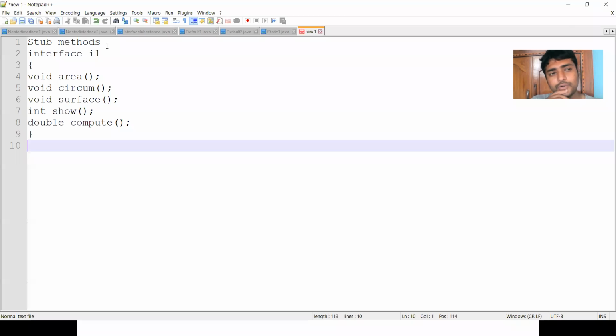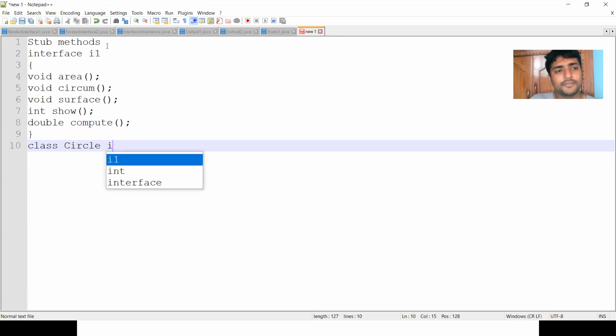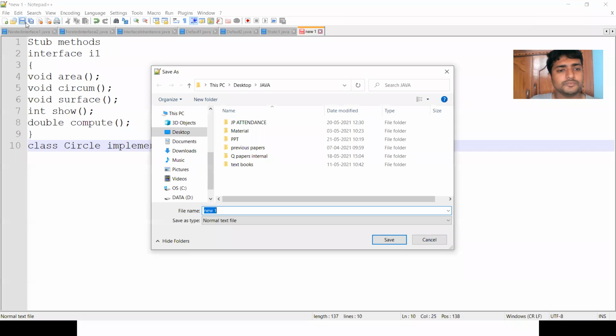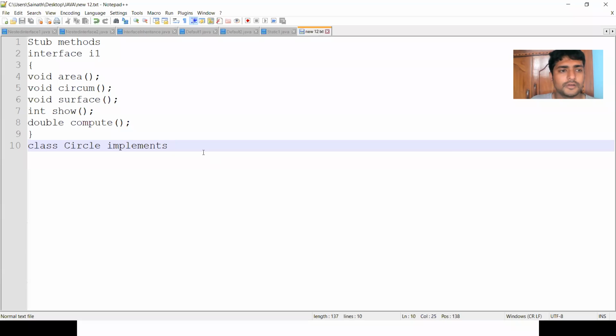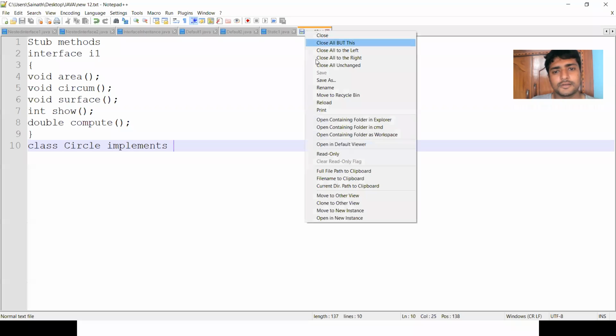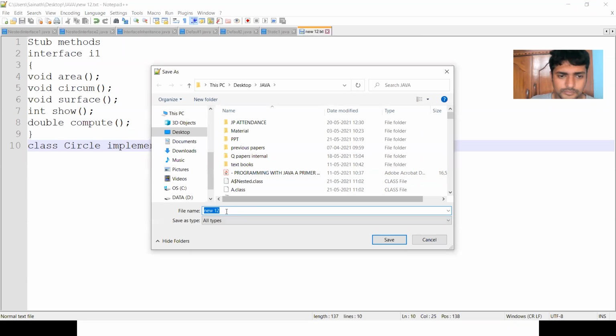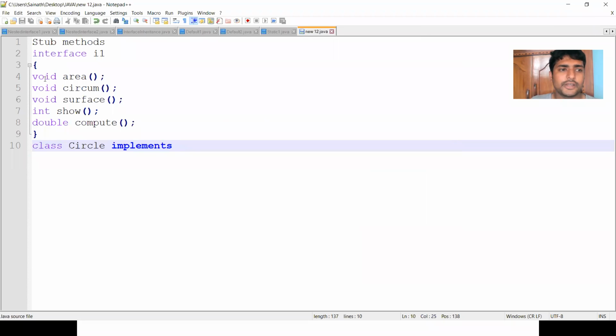Then in order to implement that, we need a class. So I am creating the class Circle. Class Circle implements, and the interface name is I1.